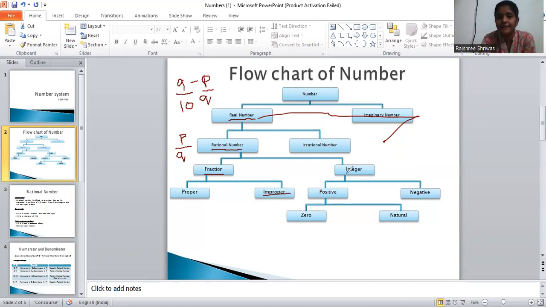Now come to the integers. What are the integers? Integers again divided into two types, that is positive and negative. Now come to positive. As I already told you, the whole number and natural number have only one difference, and it becomes a positive number. So what are positive numbers? It starts with 0, that means whole number, and natural number means 1, 2, 3, 4, 5 and 6. Now what is negative? Negative number means -1, -2, -3 and it will move on. That is the integers.